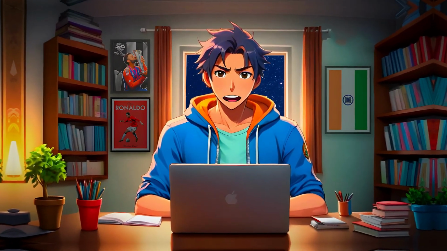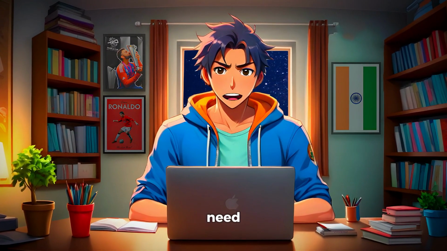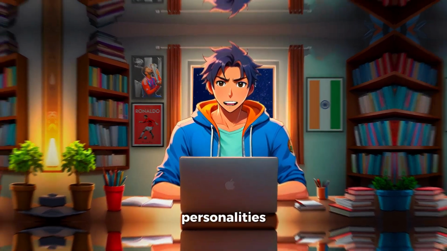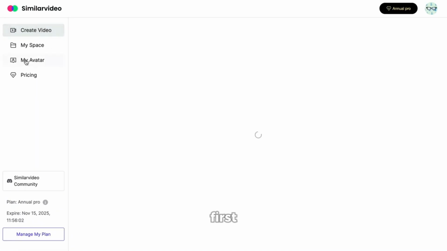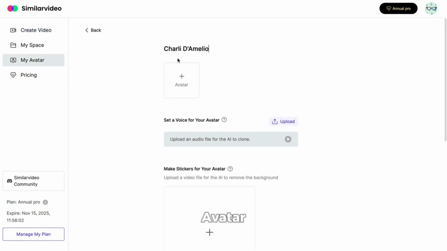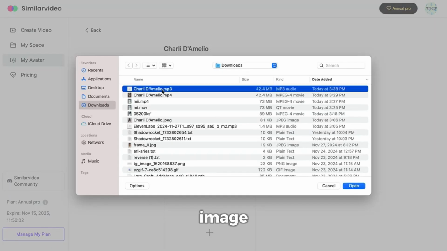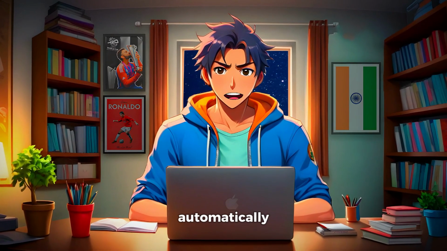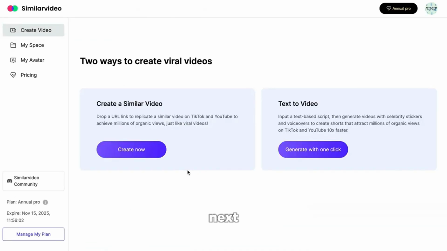Now, if you don't want to upload your own image or voice, no need to worry. You can also use this tool to create avatars of famous personalities. Let me show you how you can do that. First, go to avatars, then name your avatar. Suppose your brand ambassador is Charli D'Amelio. So I will upload the image, voice, and cool stickers of her, and the AI will automatically create the avatar for you. Next, head over to create video, then click on create now.